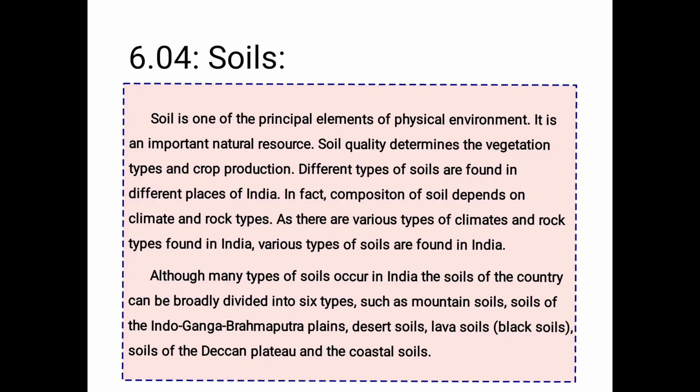Alluvial soils you may find here because of the sediment carried by all these rivers along the flood plain. Alluvial soils are very good for cultivation and the growth of plants. Then we have desert soil, which is in the Thar desert. Lava soils or black soils have formed from volcanic eruptions, which later became soil. They are black in color, so they are called black soils. Then the soils of the Deccan Plateau, and then the coastal soils.